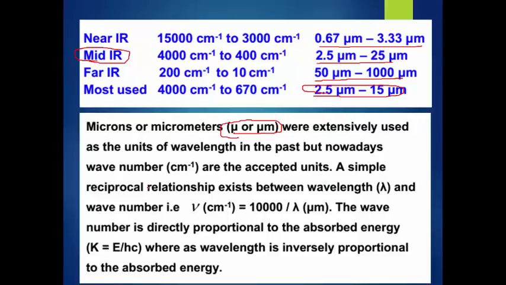First, see, a simple reciprocal relationship exists between wavelength and wave number. We already know wave number is inversely proportional to the wavelength. To calculate the wave number for a given wavelength, this is the formula. Very important formula. Suppose a calculation gives us the wave number and we want to calculate the wavelength; alternately, we rearrange this formula and we get the answer. That is why I say the wave number is directly proportional to the energy and inversely proportional to the wavelength.